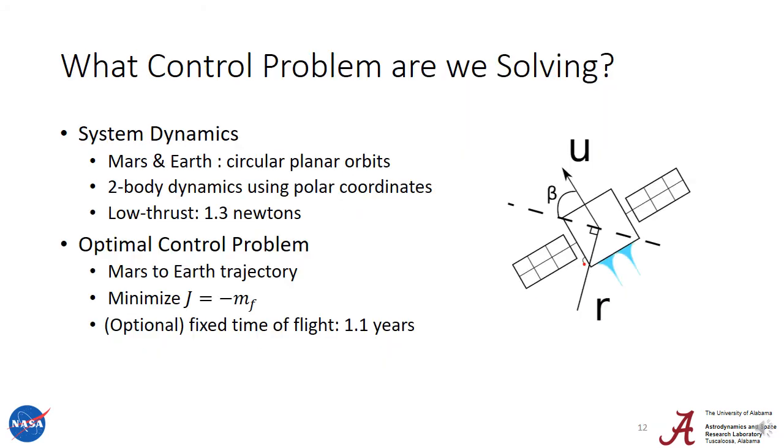Now that we've talked about what are missed thrust events and what is expected thrust fraction, let's apply it to a specific problem. And the problem we're going to apply it to is a low thrust trajectory from Mars to Earth. Both Mars and Earth are going to be in circular planar orbits. We're going to use two-body dynamics and polar coordinates. Our thrust will only be able to put out a max thrust of 1.3 newtons, and we're going to maximize the delivered mass. Now our spacecraft will have two control variables. Its thrust, which is u, and the in-plane control angle, beta.